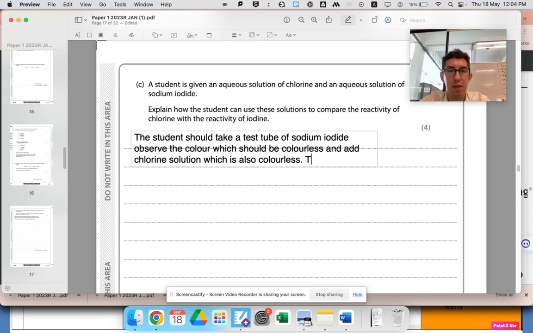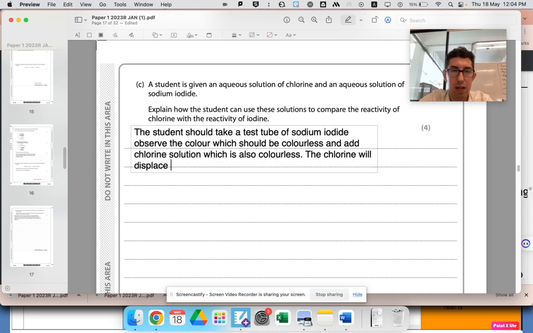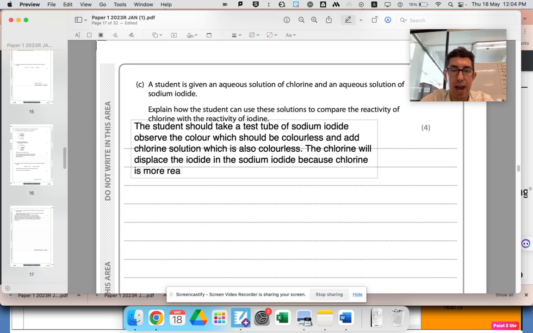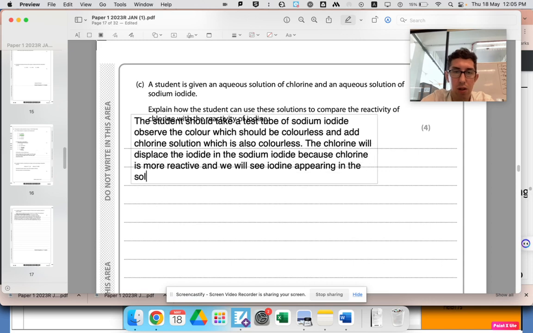Okay, the chlorine will displace the iodide in the sodium iodide because chlorine is more reactive, and we will see iodine appearing in the solution, which we talked about earlier, iodine in solution, which looks dark brown.